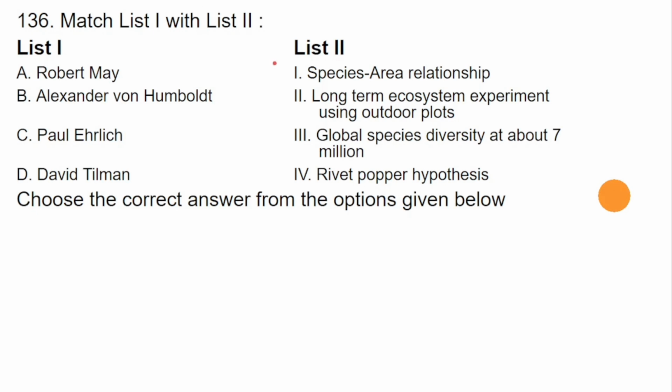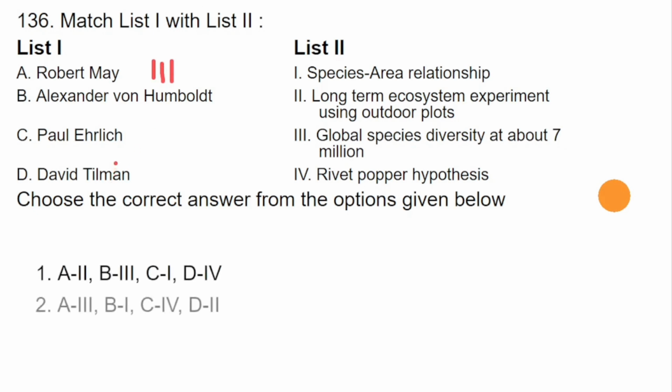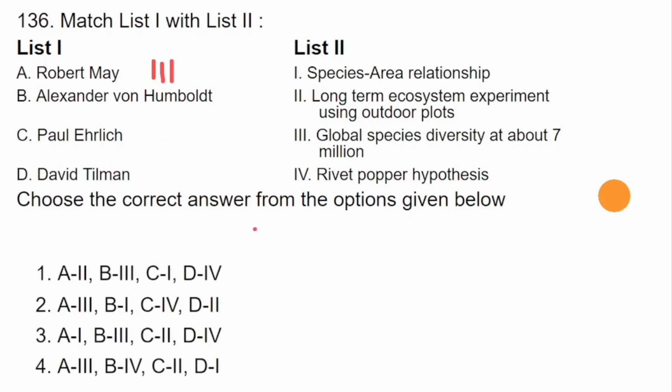So first one, Robert May. Robert May, he gave an estimate of global species diversity, about 7 million. A is 3. Where is A3 in the option? A3 is in option 2 and option 4. So now we have to rule out between B1 and B4.